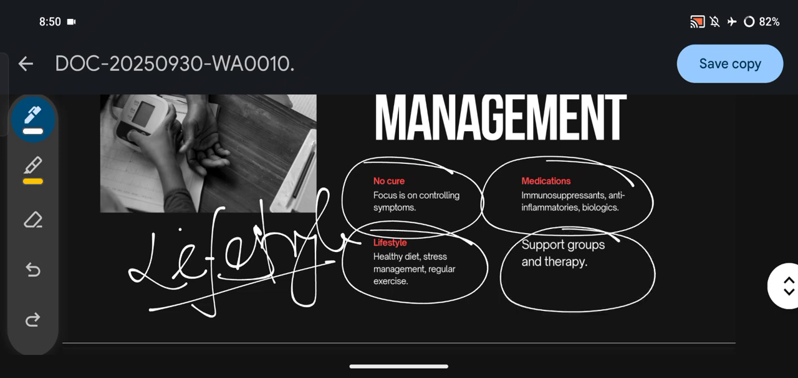So first of all, we have to know that autoimmune diseases are not curable, but we have to focus on controlling the symptoms, and some medication is also present like immunosuppressants, anti-inflammatories and biologics, which will help to manage the disease. We mainly focus on the lifestyle of that patient. We have to change the lifestyle. The patient must not follow a sedentary lifestyle, the patient must follow an active lifestyle like regular exercise, stress management and a healthy diet. And also support groups and therapies.